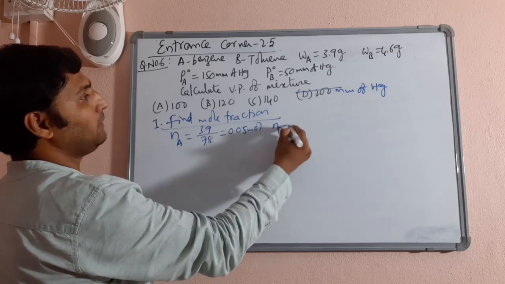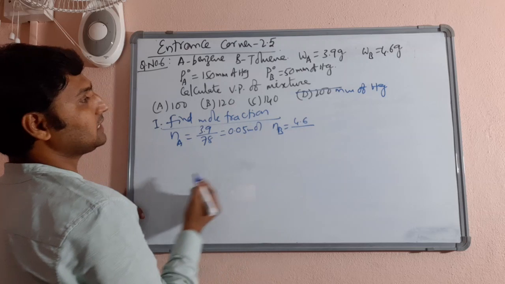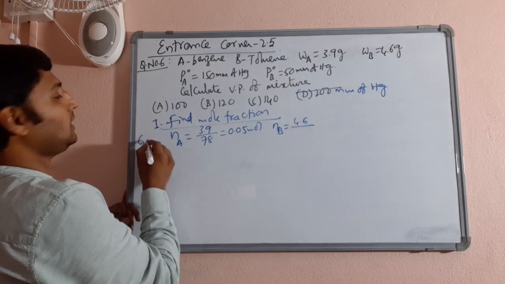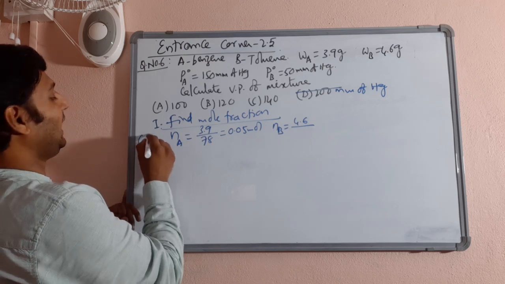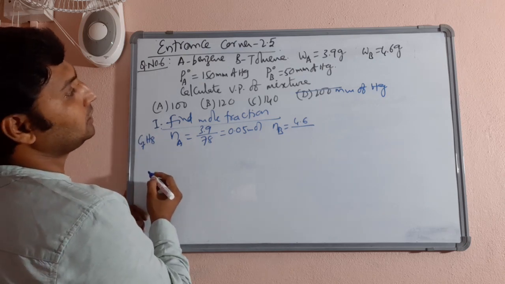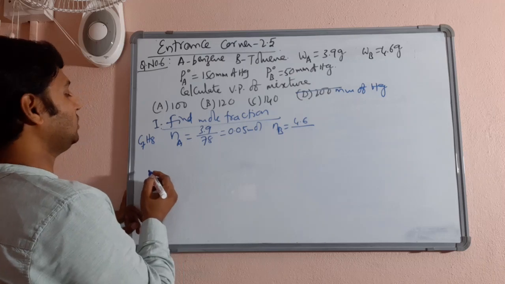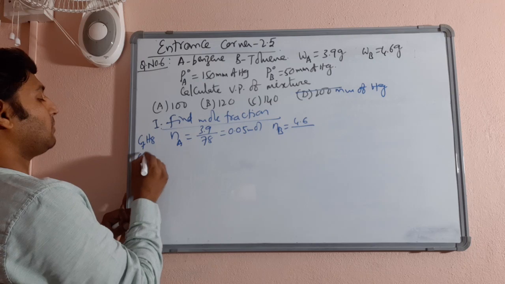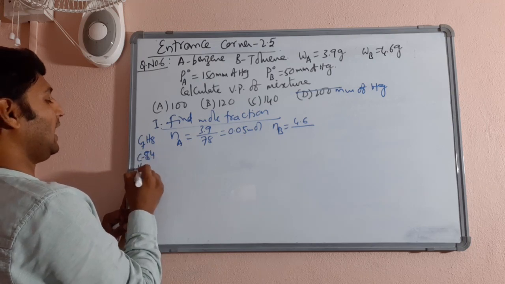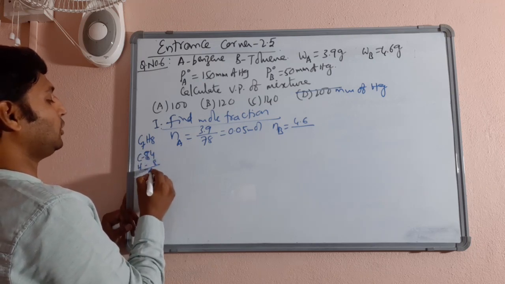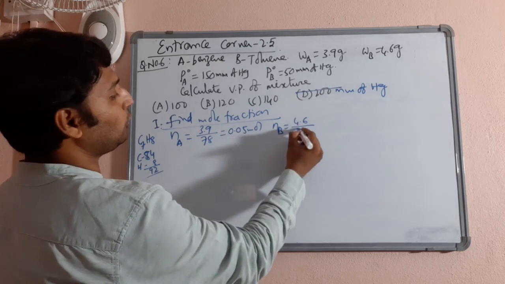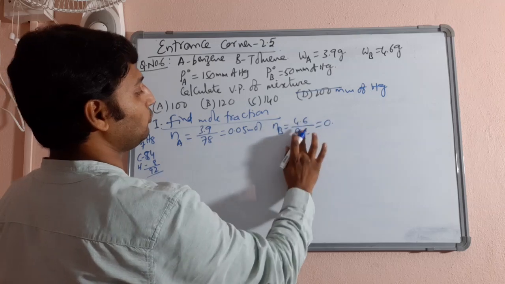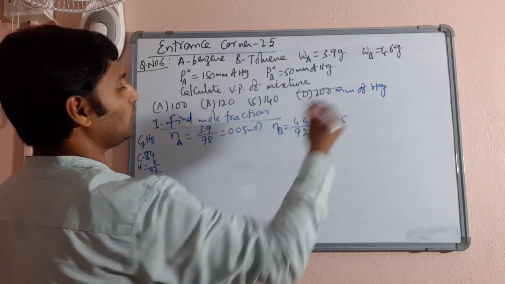Then the number of moles of B would be 4.6 divided by the molar mass of toluene. The toluene formula will be C7H8. So carbon 84, hydrogen 8, total it's going to be 92. So 4.6 by 92, even this is going to come 0.05.